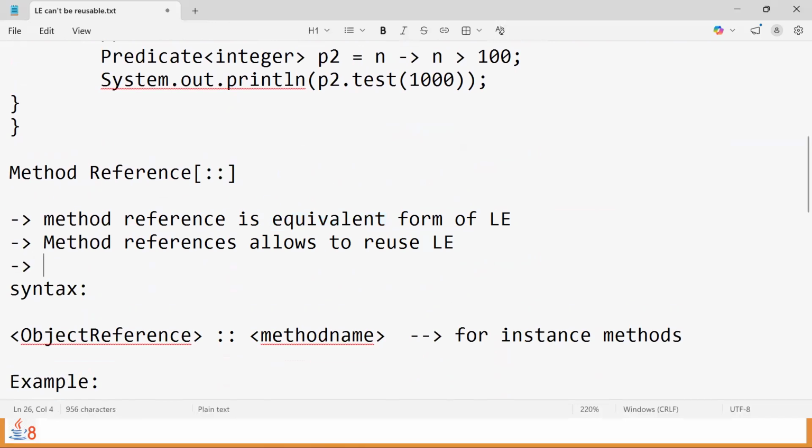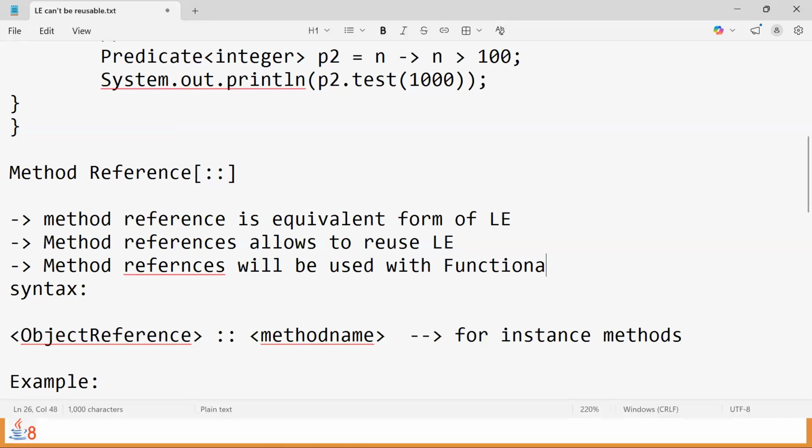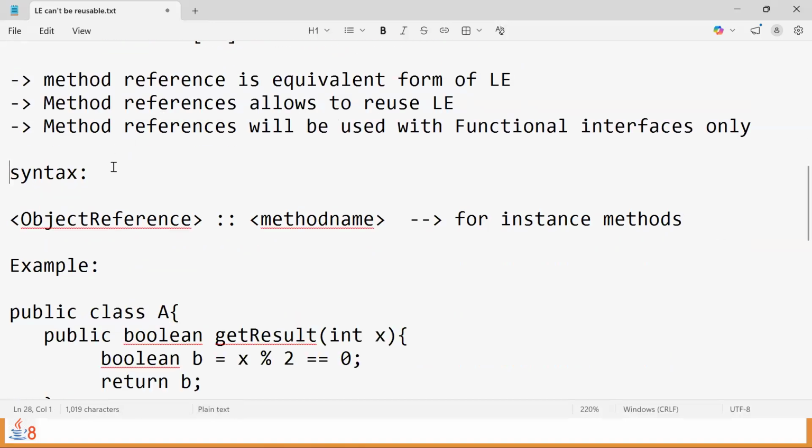And here, method references will be used with function interface only. Just excuse me for those spellings and all. So method reference also will work with function interface only, and lambda expression also will work with function interface only. But the way we write a lambda in lambda style is different from the method style. When we write it in one method, then we can reuse that anytime, any number of times. If you go for lambda style, we have to write it every time. That's the difference. Am I clear?